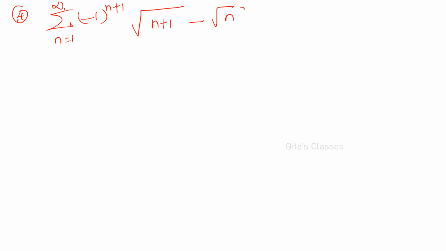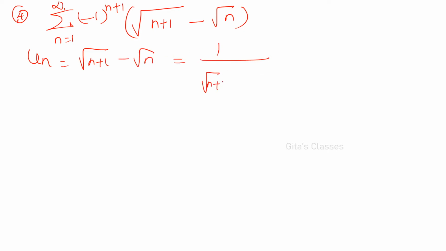Fourth question. Test the convergence of the series sigma n varies from 1 to infinity, minus 1 power n plus 1 into root of n plus 1 minus root n. Whether this is convergent or not. We know that what is un? Root of n plus 1 minus root n, right? This can be written as 1 by root of n plus 1 plus root n. You have to multiply and divide by its conjugate. Already we have done these kind of problems.